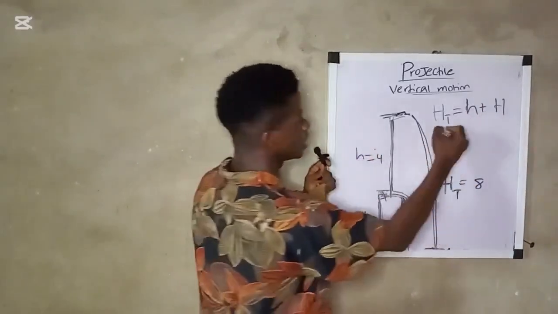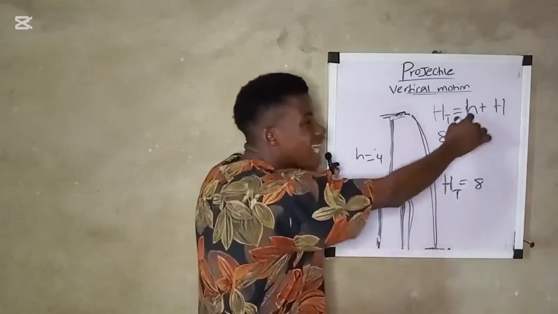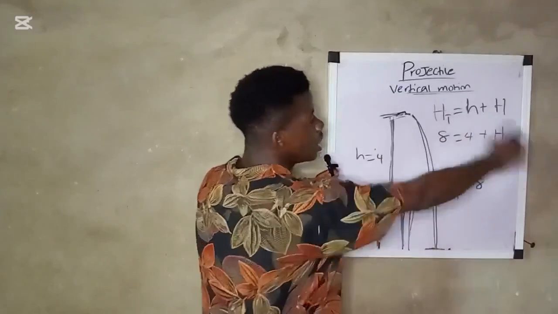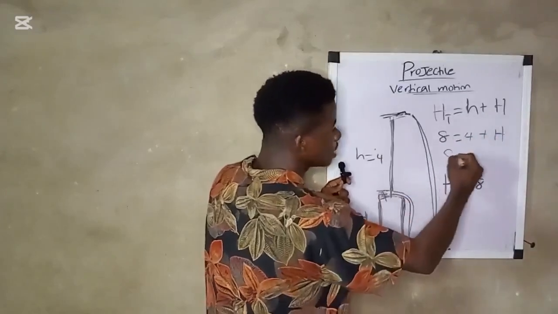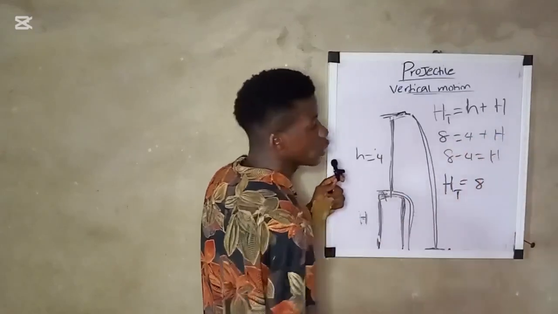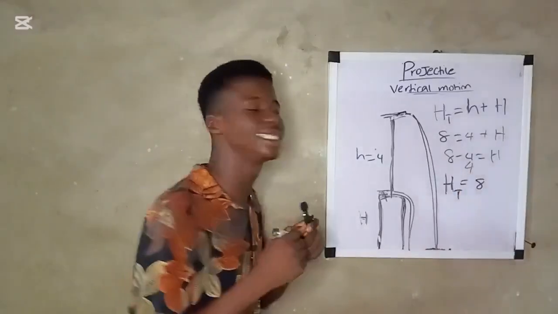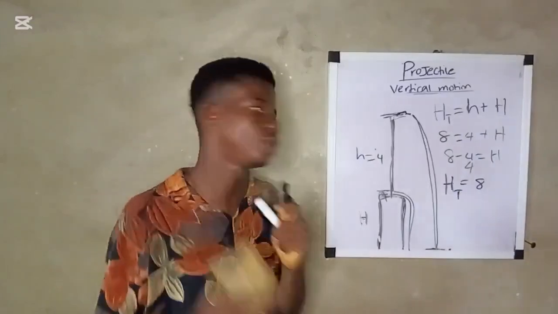Now our total height is what? It is 8. Then the height above the tower is what? 4. Then plus the height of the tower. If you take this one to the next side, it will be 8 minus 4. So the height of the tower will be what? Will be 4. Okay? So please, these are the categories of question you need to take note of.